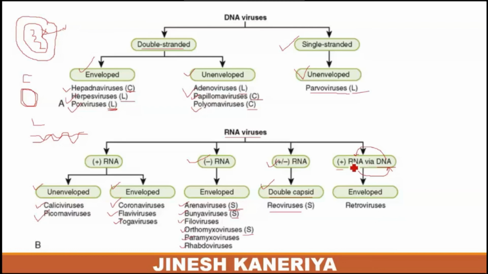So this positive sense RNA will be converted into DNA. So RNA-containing viruses with a DNA form are available in an enveloped form. So this is the condition of the enveloped viruses. These are the examples of the retroviruses. So retroviruses are examples of enveloped viruses.